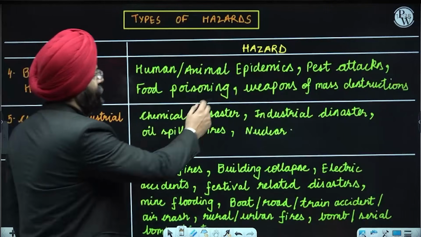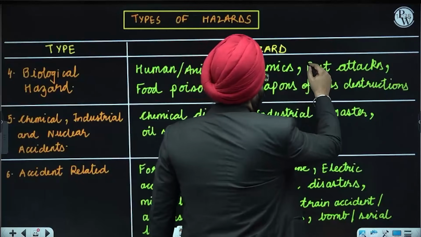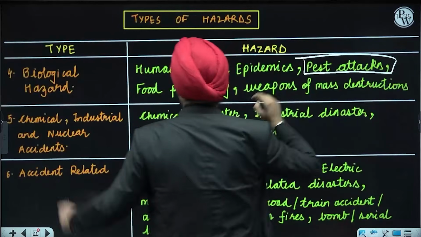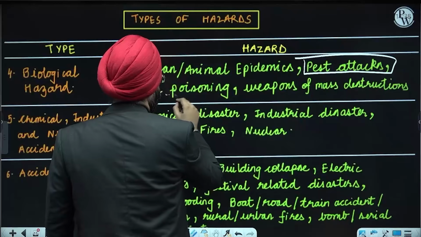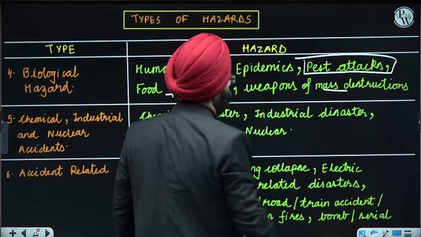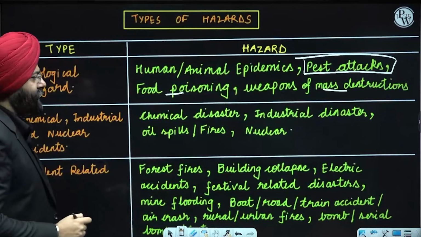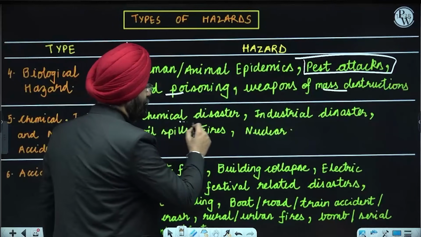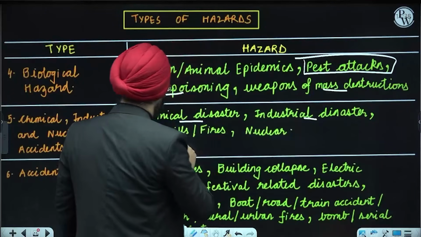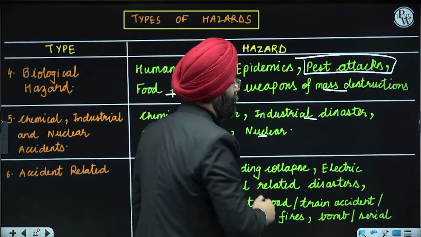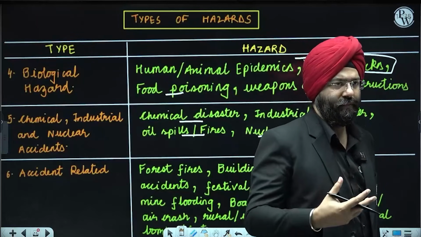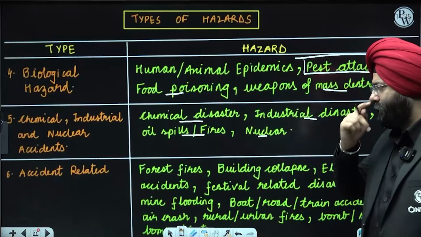See here. Biological hazard: animal and human epidemics. Again, pest attacks are put under the biological hazard. Food poisoning, weapons of mass destruction, right? Okay, next. Chemical, industrial and nuclear accidents. Please understand, chemical disasters, industrial disasters, oil spills and fires associated with them, and nuclear attacks or disasters that are associated. Last is accident. Now, please understand.